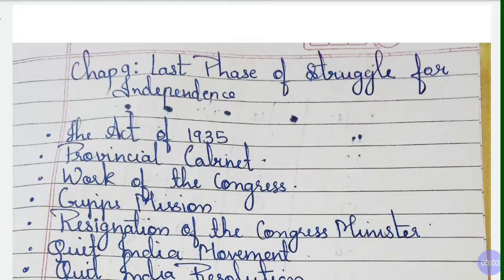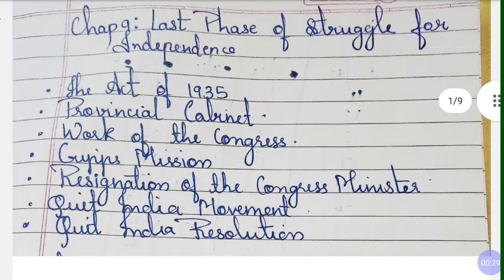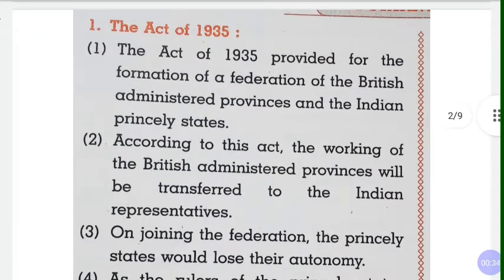Let us start with the new chapter, chapter number 9, last phase of struggle for independence. So far, we have studied about civil disobedience movement. In that, we saw how the three roundtable conferences were held, but how they were unsuccessful. So, in this chapter, we are going to talk about the Act of 1935, Provincial Cabinet, work of the Congress, Cripps Mission, resignation of the Congress Ministers, Quit India Movement, Quit India Resolution. Let's begin. The Act of 1935.